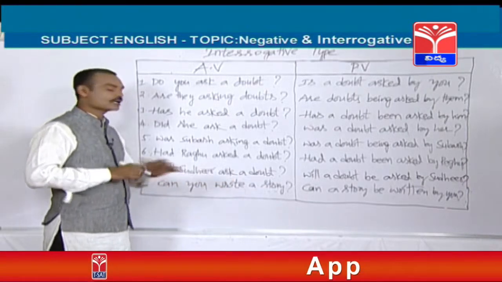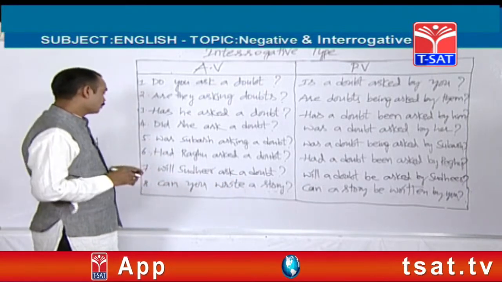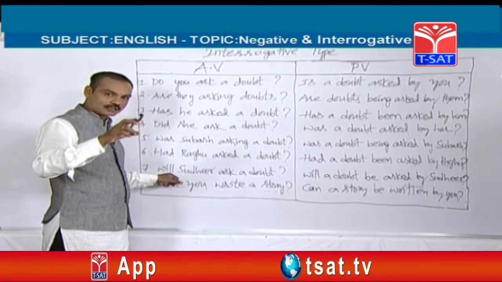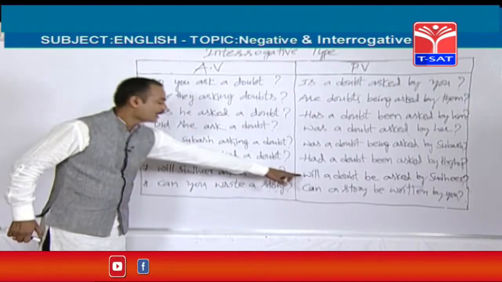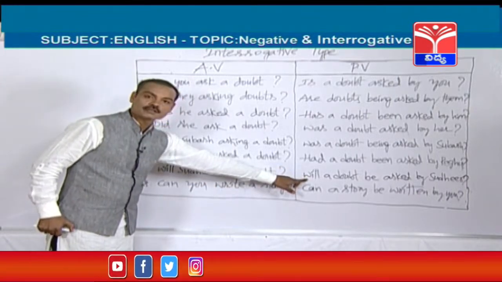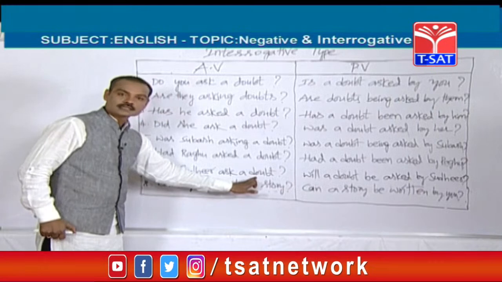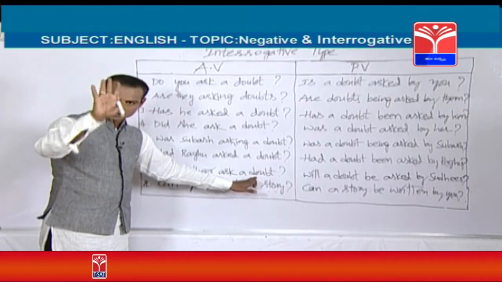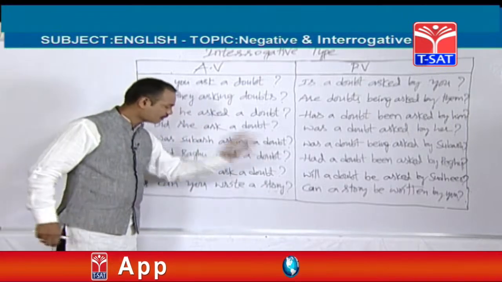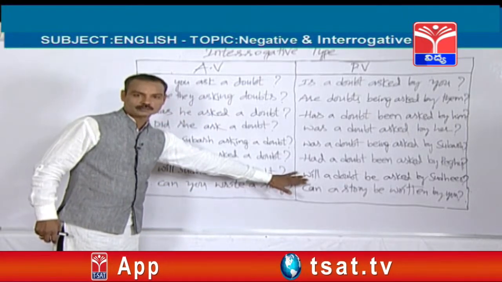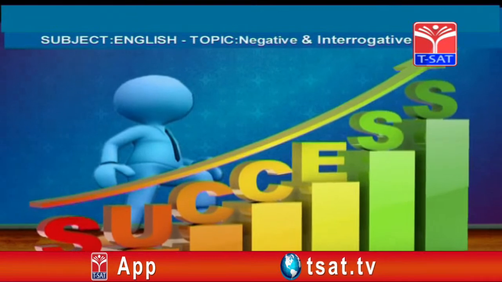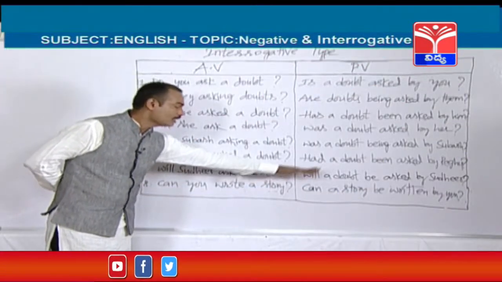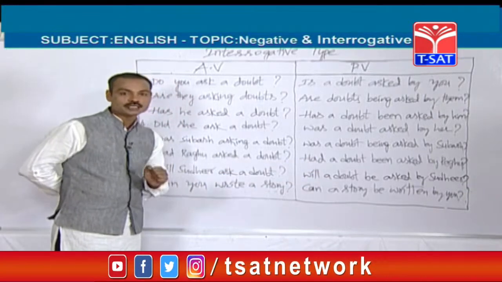So will Sudhir ask a doubt? So friends, whenever the active voice starts with will, even the passive voice also should be started with will. If the object is singular or plural, there won't be any changes. Please remember this technique. Will Sudhir ask a doubt? Singular object. Answer is, will a doubt be asked by Sudhir?